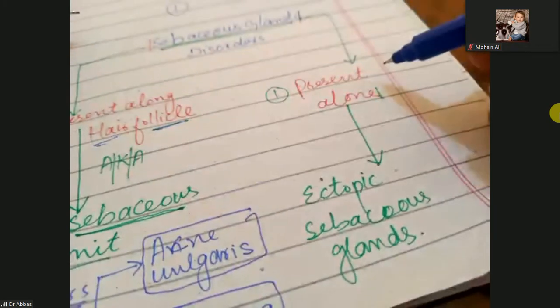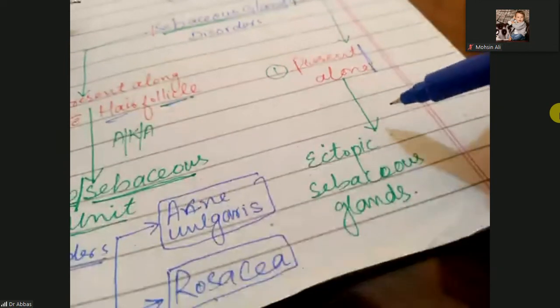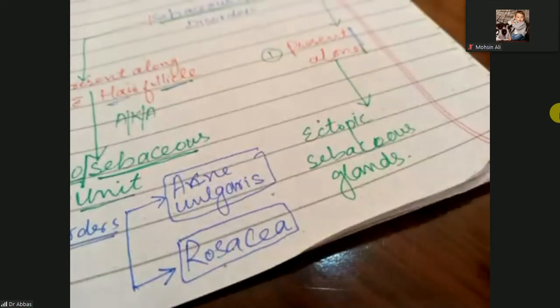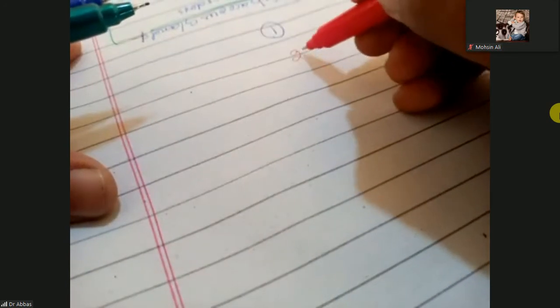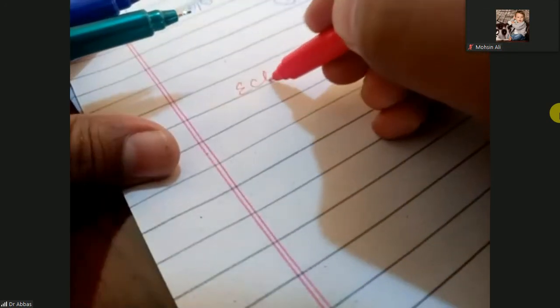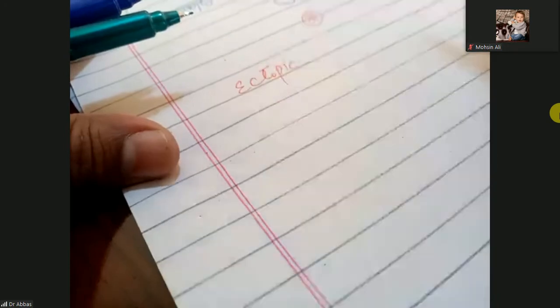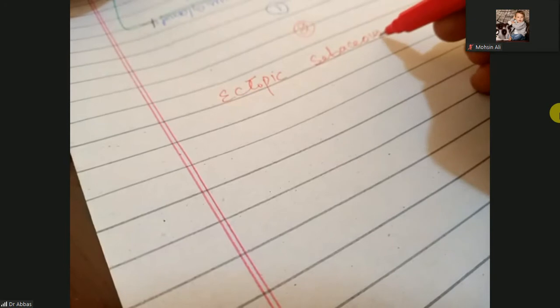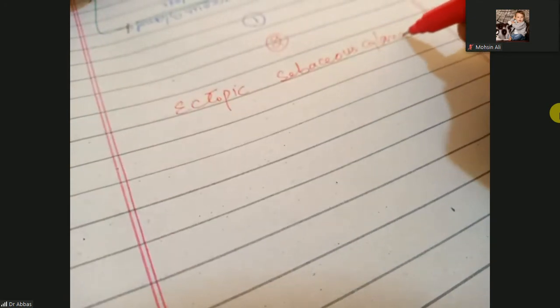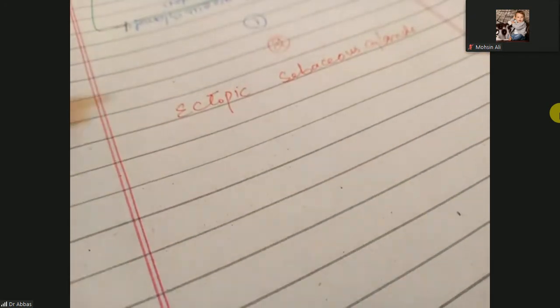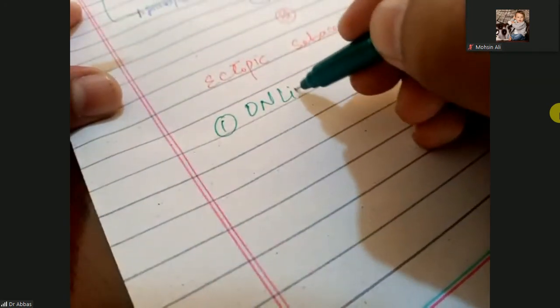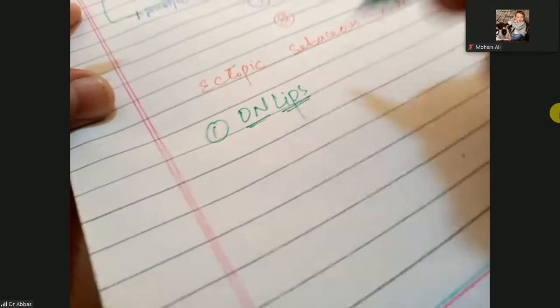And the sebaceous glands that are present alone are known as ectopic sebaceous glands. So where are these ectopic sebaceous glands present?